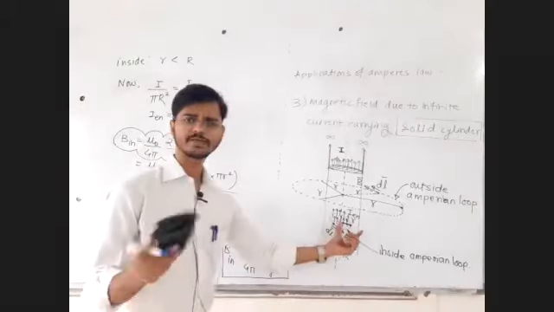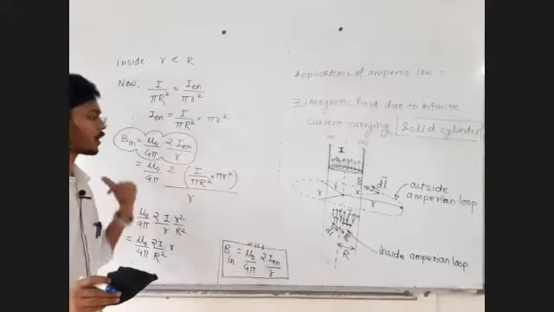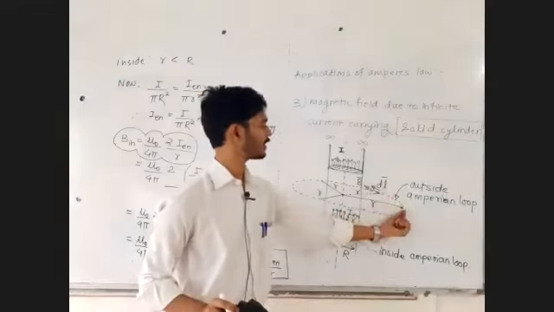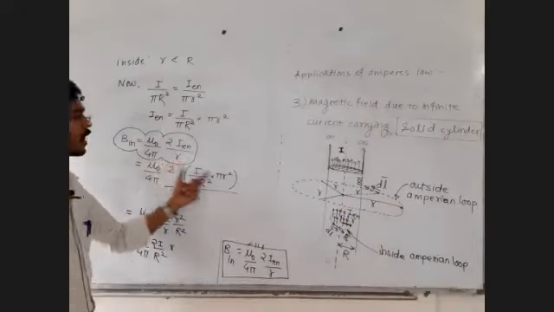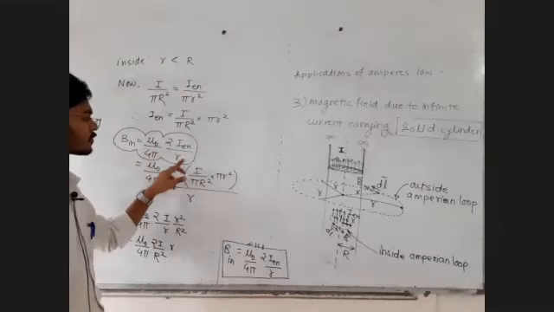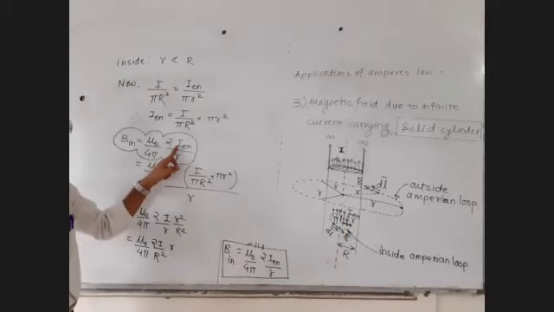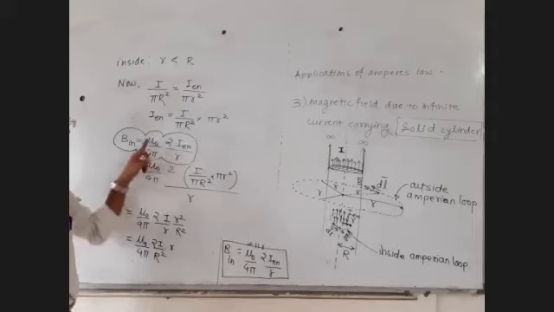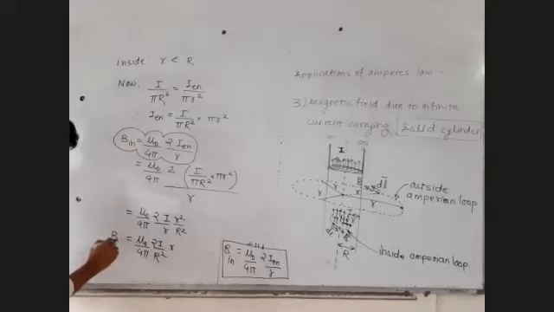If the inside magnetic field is asked: mu 0 upon 4 pi 2 times I enclosed upon r. And if you are asked the outside magnetic field, just say mu 0 upon 4 pi 2I upon r. If the outside field is asked, say mu 0 upon 4 pi 2I upon r. If the inside field is asked, the same formula, only instead of I you will say I enclosed: mu 0 upon 4 pi 2 times I enclosed upon r. That's the inside magnetic field.